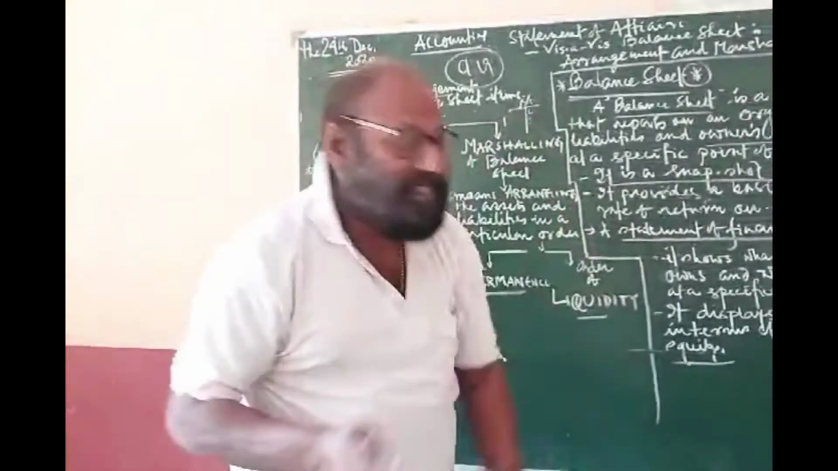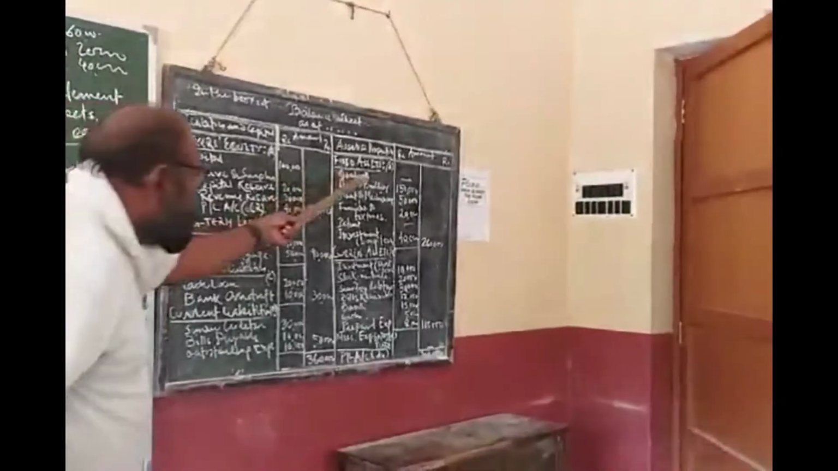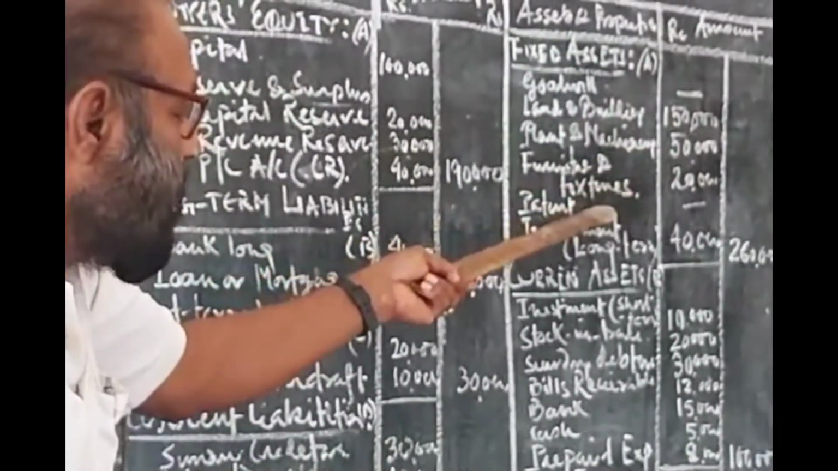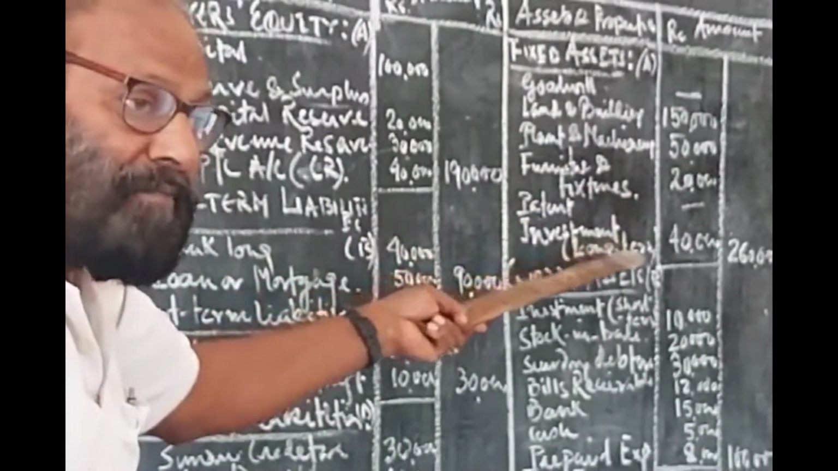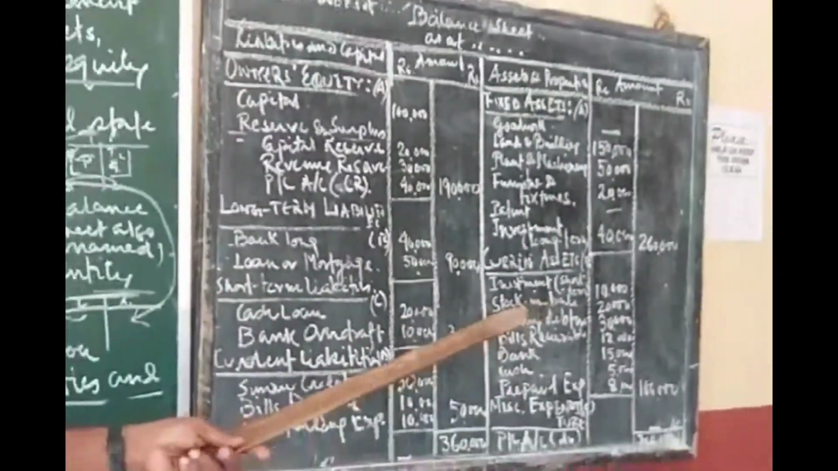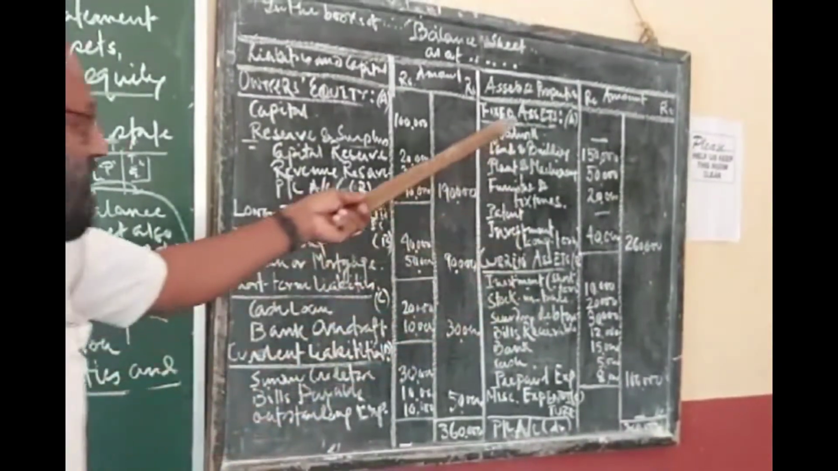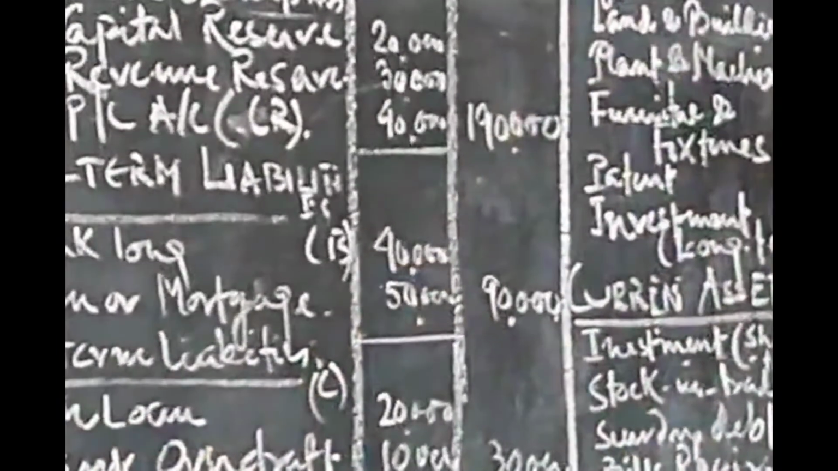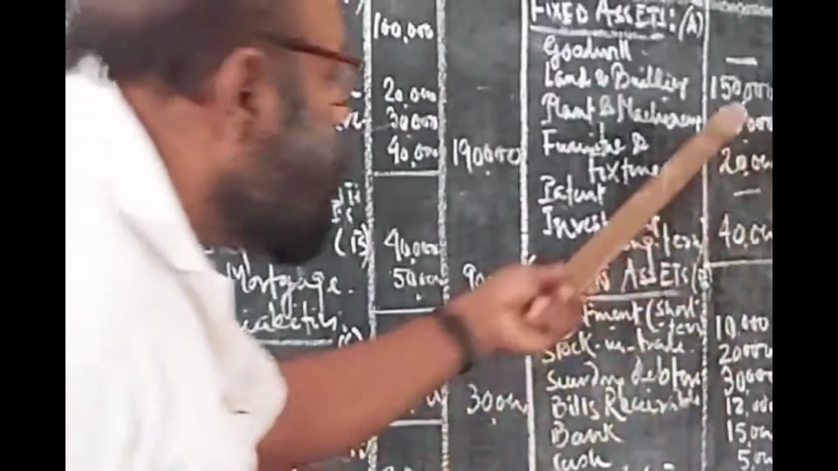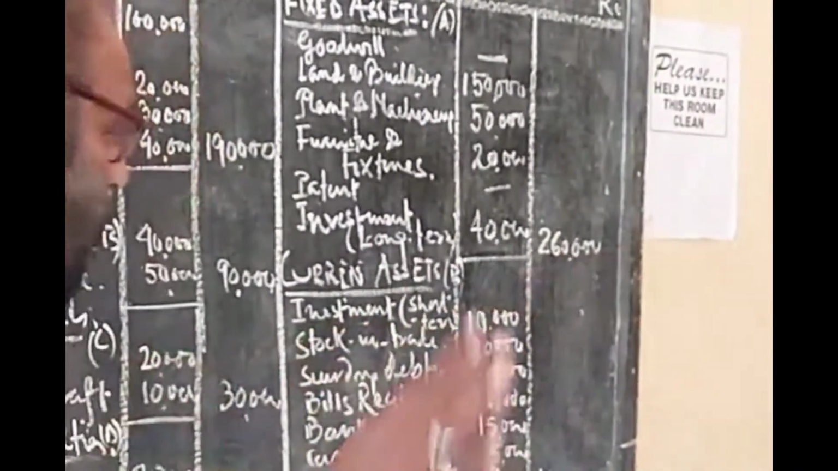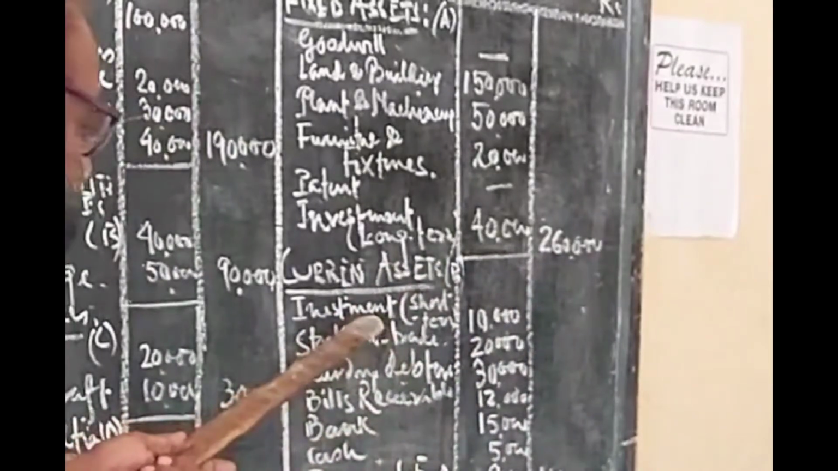We have shown some assets as fixed assets. You see, fixed assets: goodwill, land and building, plant and machinery, furniture, fixtures, and long-term investment. All these have long-term implication, and that is known as fixed assets. And if anybody asks you what is the fixed asset of the organization, with the imaginary figure I have shown, it is 2,60,000. Clear?